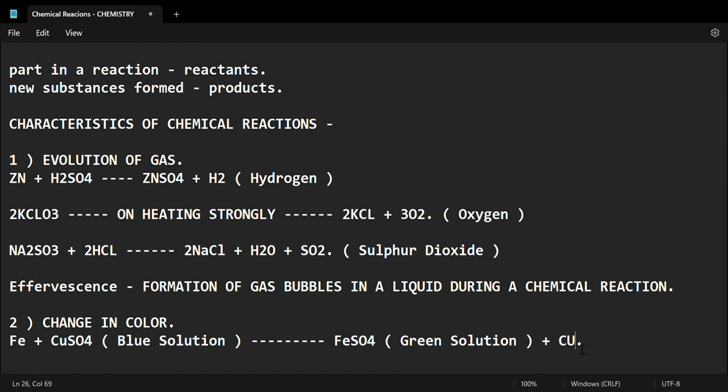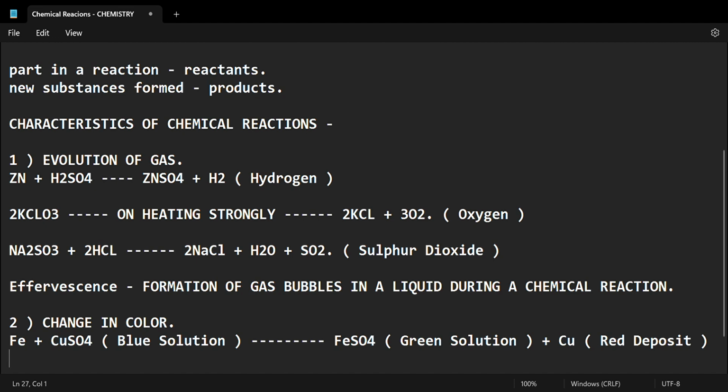What is Cu? It is copper, which is a red deposit. Yes, you have to learn these colors you see over here. Blue solution, green solution, red deposit, all of this as well.